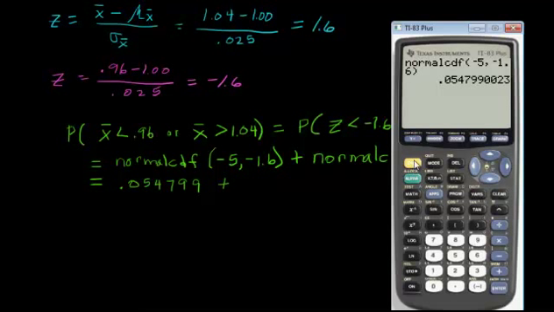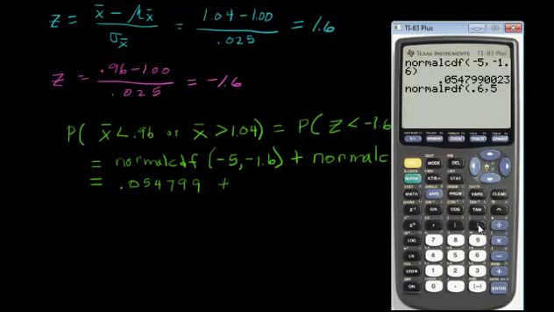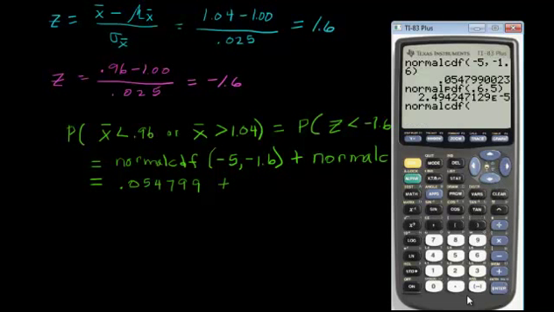So now I want normal CDF. We're going to start at 1.6 and go all the way to positive infinity, or what we're calling positive infinity, 5. Whoops, I hit the wrong one, didn't I? Well, that's good. You can see you get something that doesn't make any sense, gives me a chance to correct my error. I didn't tab down to the normal CDF. Let's try it again. From 1.6 to 5.